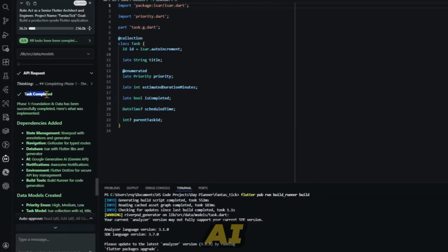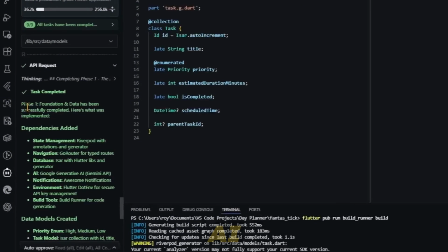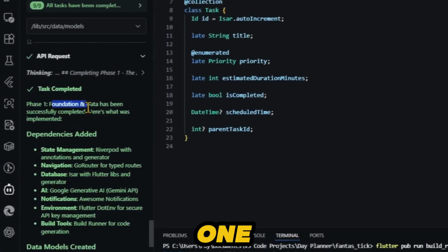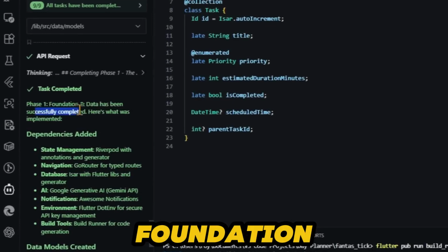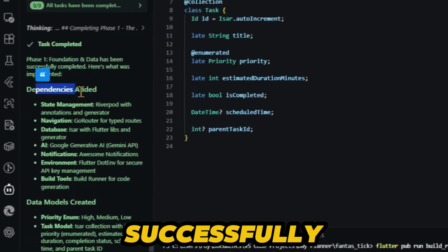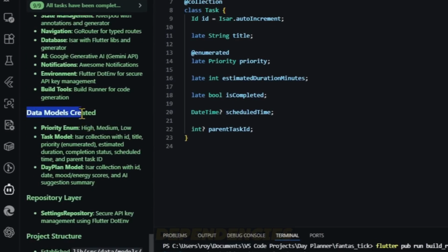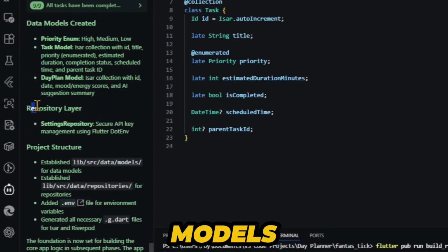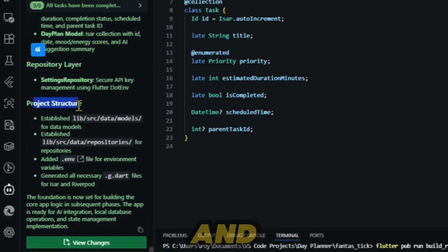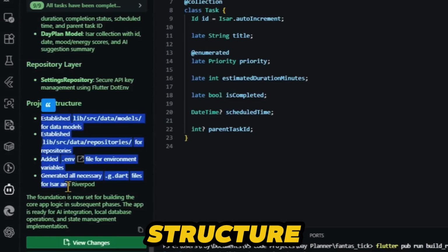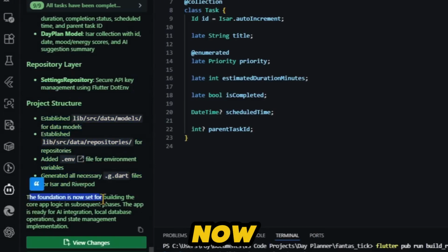So guys, now your AI has given you the complete detail of task completion, that whatever you told it, your AI has done that. Or more precisely, the AI agent has said that phase 1, Foundation and Data, has been successfully completed, in which it has added dependencies, created data models, made a repository layer, and established the complete project structure. The foundation is now set.